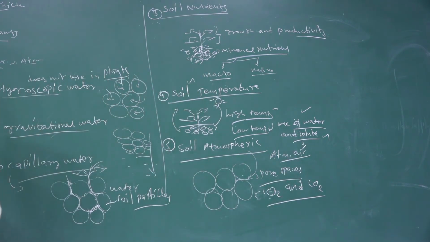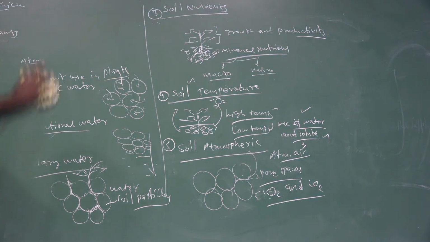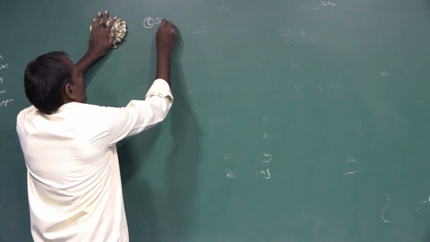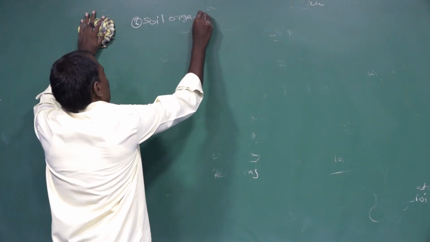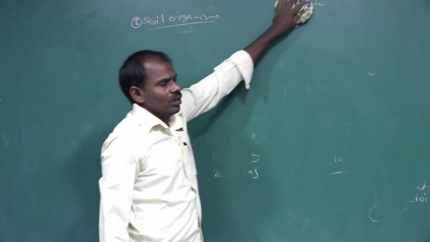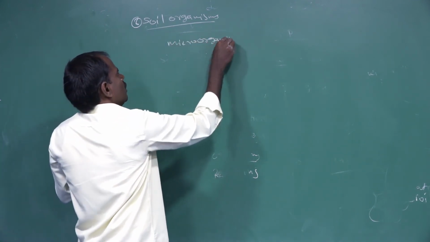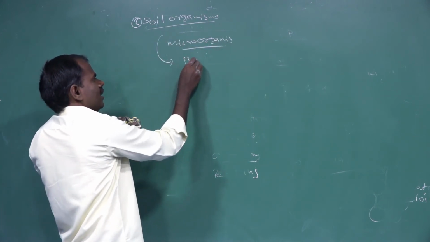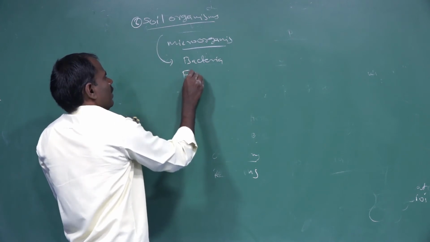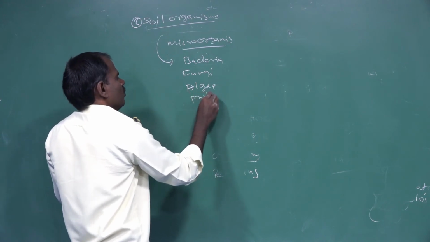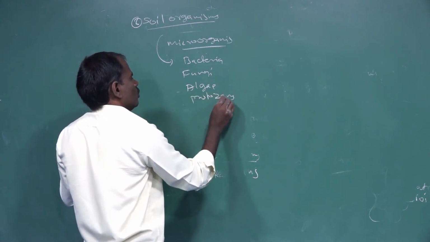So the next one is soil organisms. Most of these organisms are found in soil particles, like microorganisms: bacteria, fungi, algae, and protozoa.